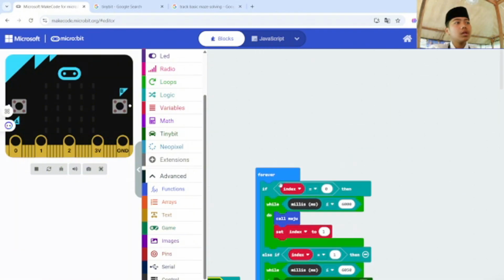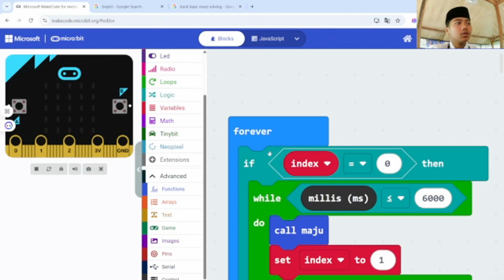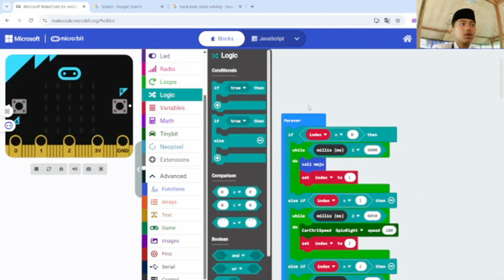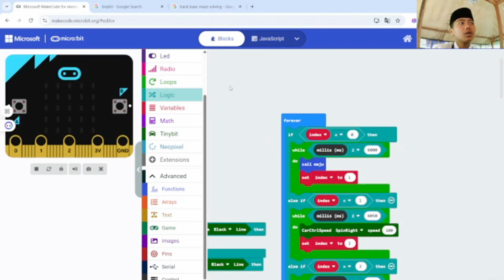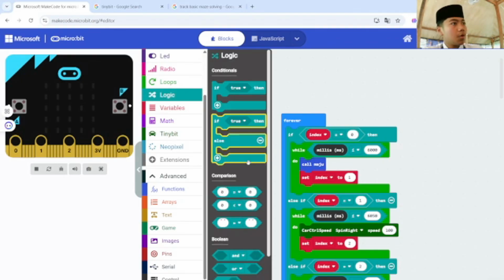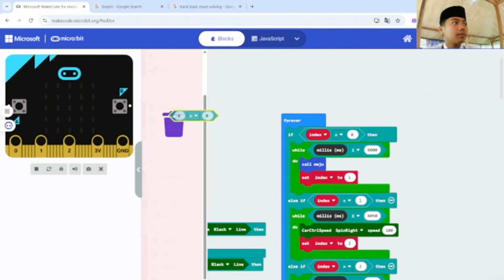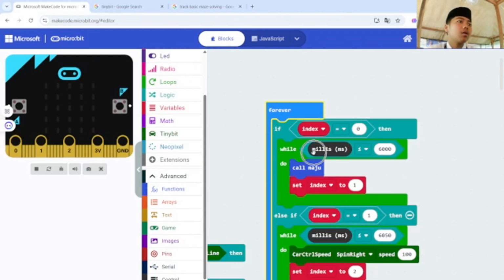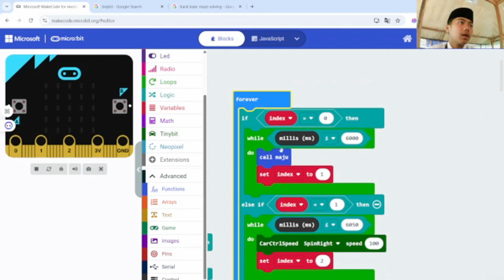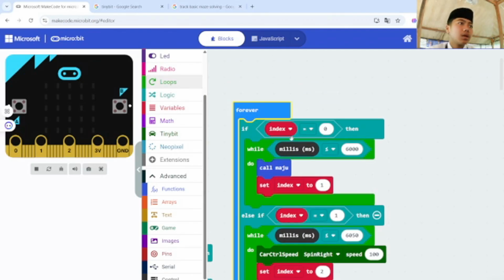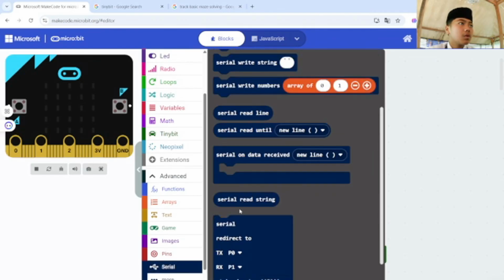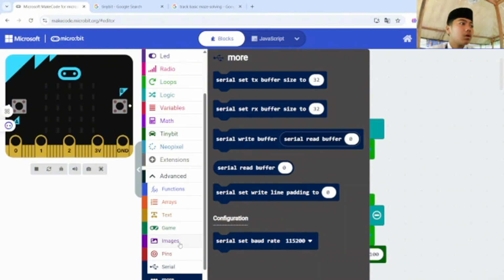So on index, the first is you need to add the code from the logic. In the logic, you can see the if or the conditional. Yes, this conditional you can add, and then you can search the comparison. This can plug and press to here, or plug and put to here, and then there is while, it is loops, and then there is mills.